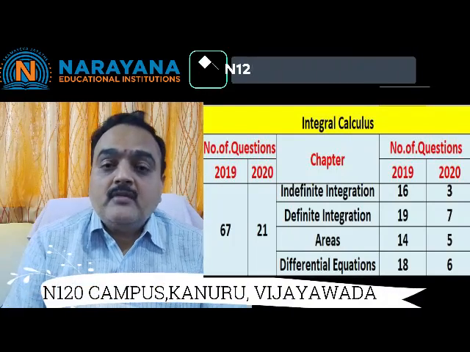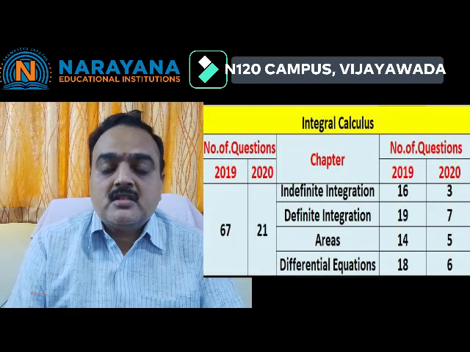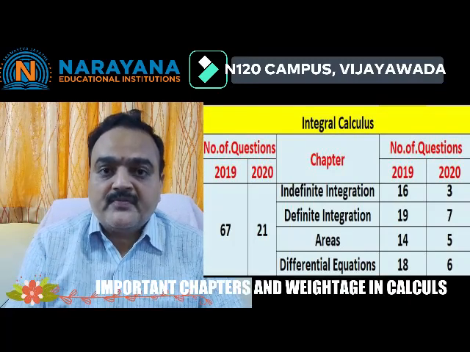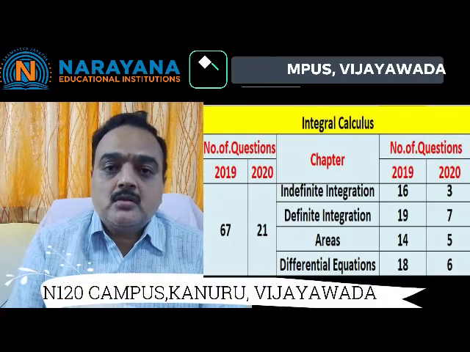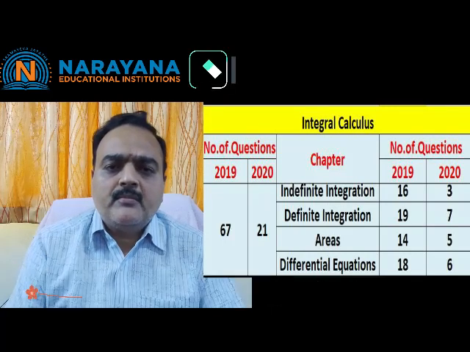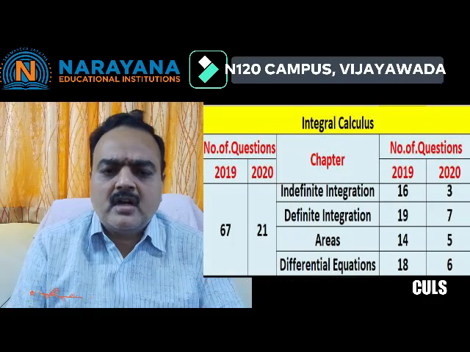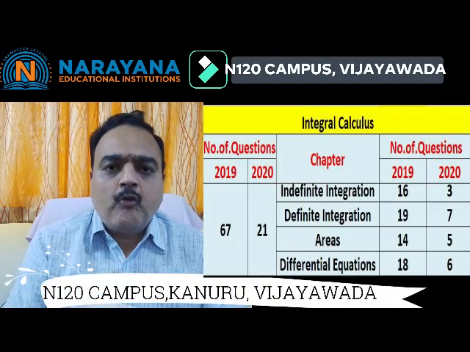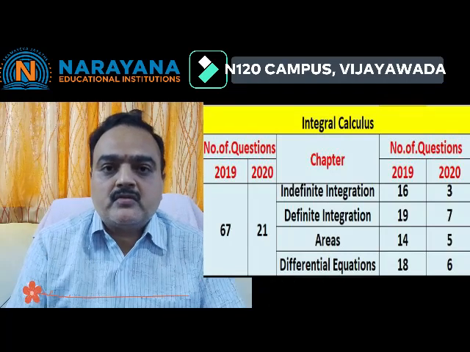So at a time, from integral calculus, in these 3 chapters there is a possibility of getting 3 questions. Areas, if you are interested, you can do, because it is also important, but students feel somewhat difficult compared to the other 3 lessons. There you got around 14 questions in 2019 and 5 questions in 2020.